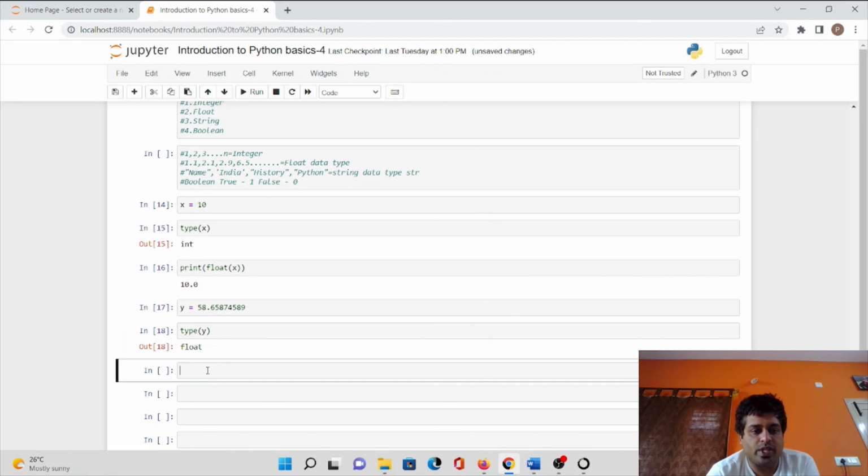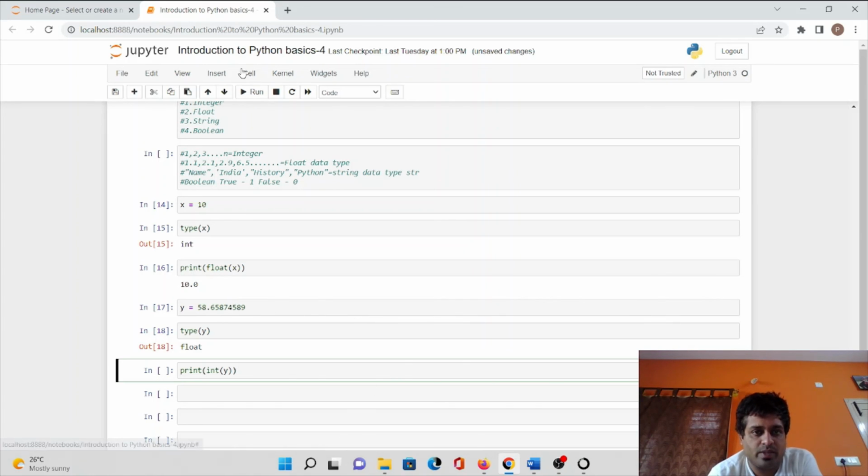Now suppose we want to print y with respect to integer. Let's see whether it is possible or not. We'll check here itself, int of y. Any idea, guys, if I run this particular cell, what might be the output? Because y I have given as 58.65874589 and so on.